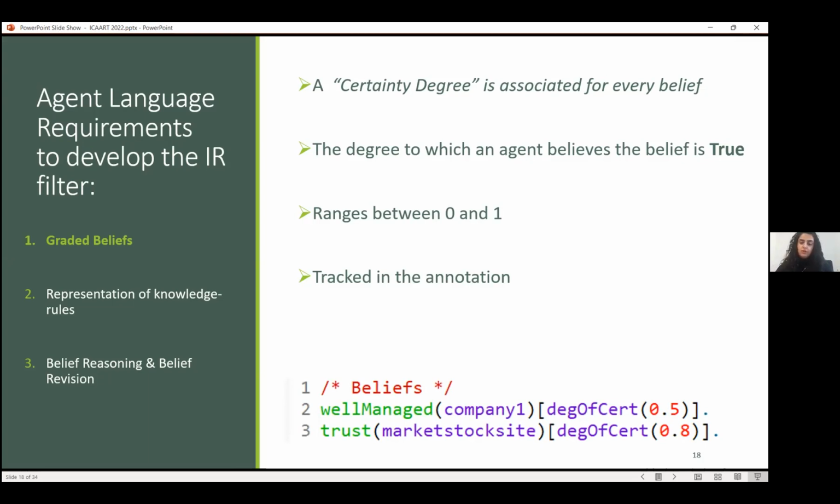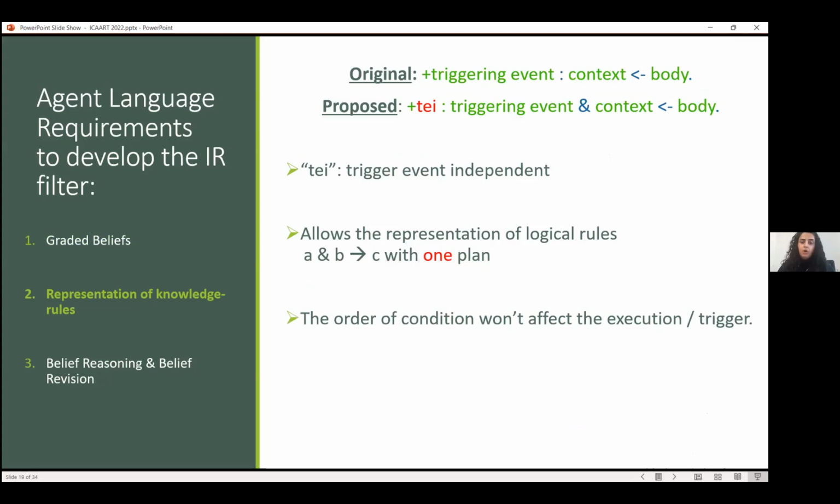The second feature that is also special about this extension is that it allows the representation of knowledge rules. Knowledge rules usually have the form of A and B imply C, which we already discussed before. So this extension proposed a new syntax to represent those rules. Mainly, it should start with the reserved word TEI, which we call the trigger event independent.